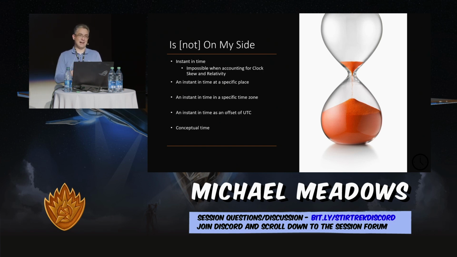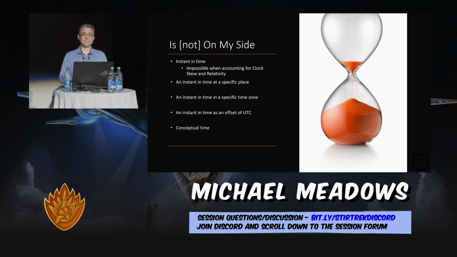The problem is it's not, right? There's two reasons it's not. There is no such thing as a shared present. Any of you physics wonks will know what I'm talking about. But even the best network clock algorithms have to account for some amount of skew, right? And in addition, relativity actually is a problem that we have to think about when it comes to time. Your GPS, which works for you every day, actually has to account for the fact that the clock on the satellite ticks at a different rate than the clock on your phone. So there is no instant in time that we all share, right?